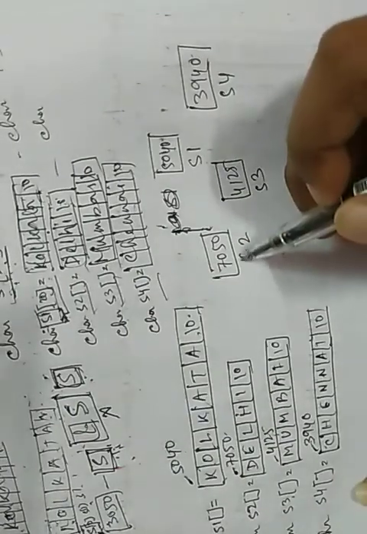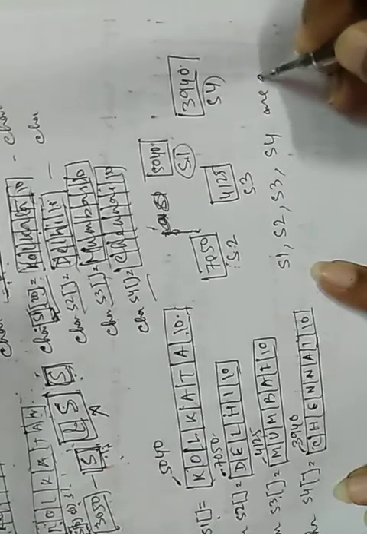Similarly, s3 stores the base address 4125, and s4 stores 3940. Now you can see that the array name stores the base address. So obviously these are all pointer variables. That means s1, s2, s3, s4 are all pointer variables.